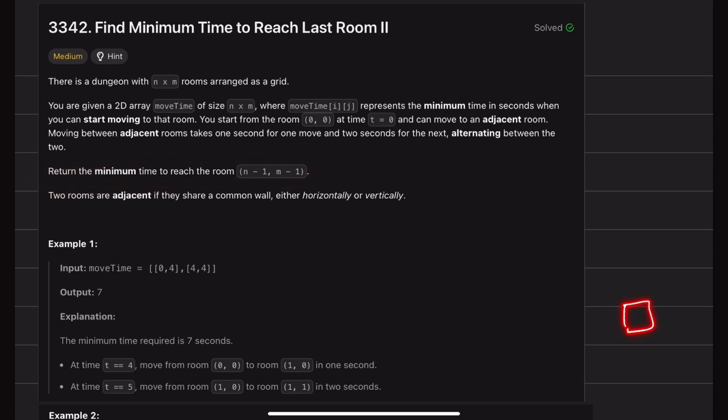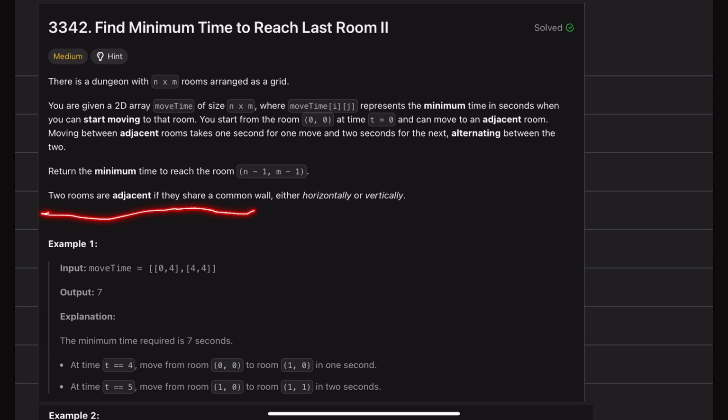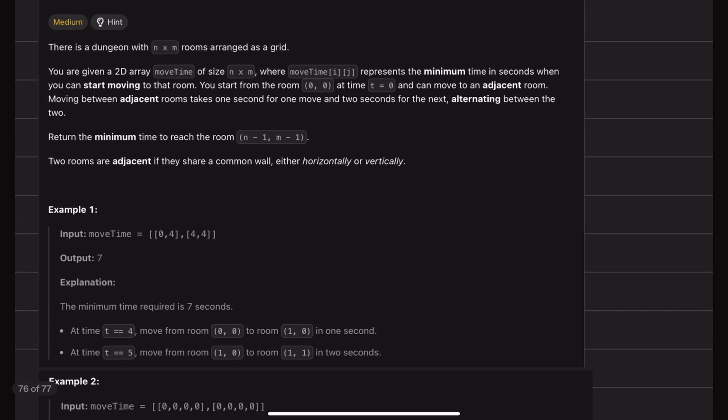So we need to reach the last grid position. If the grid is like this, we need to reach this cell starting from here. Two rooms are adjacent if they share a common wall, either horizontally or vertically. As I told you, if there is a room like this, these are the rooms sharing its wall. All four directions are the adjacent ones. Now let's take some example and see how the answer gets generated for that.